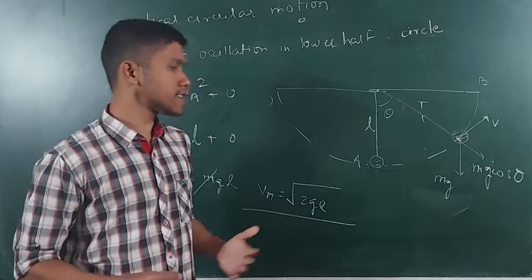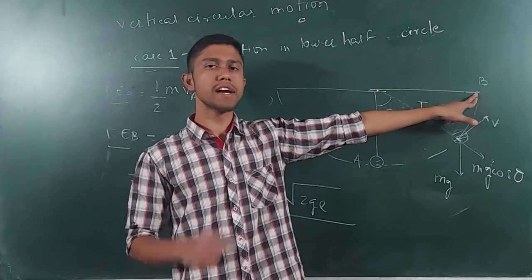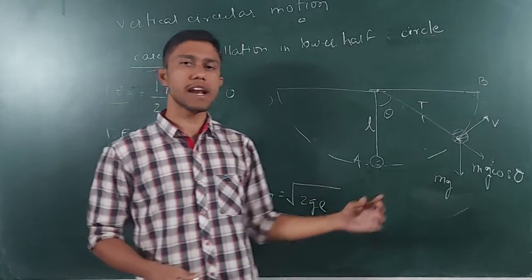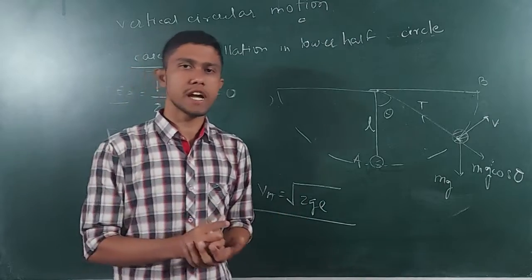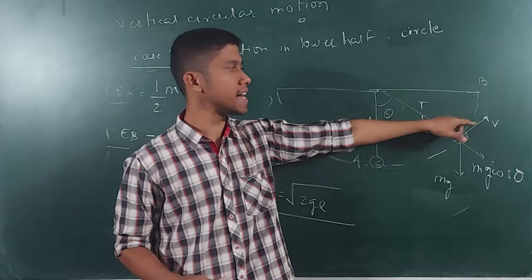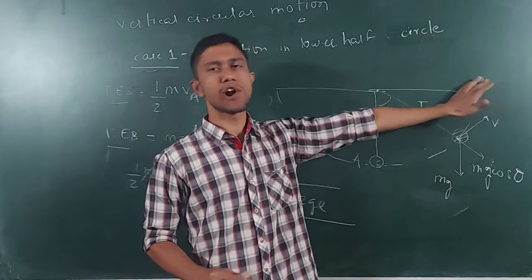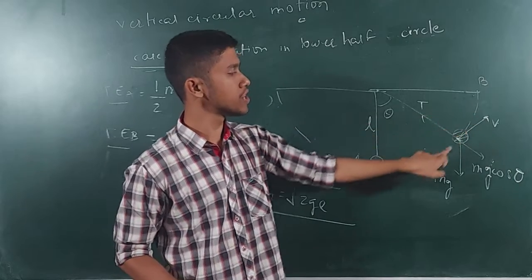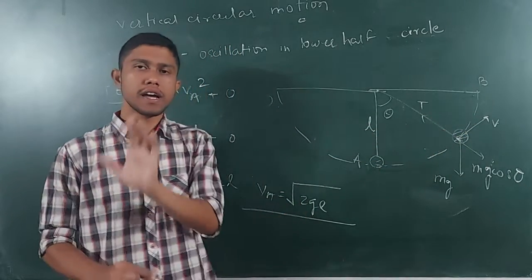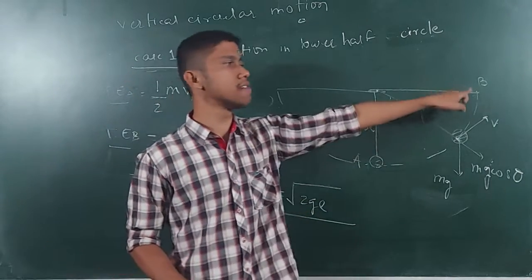So I can say that if I give this much velocity, the particle is going to go here. But for all the velocities which are less than this velocity, the particle is not going to reach here. The particle will reach between A and B. It will not reach B, it will reach here, here, or any other point. If you give velocity equal to root over 2gl, the particle will reach here.